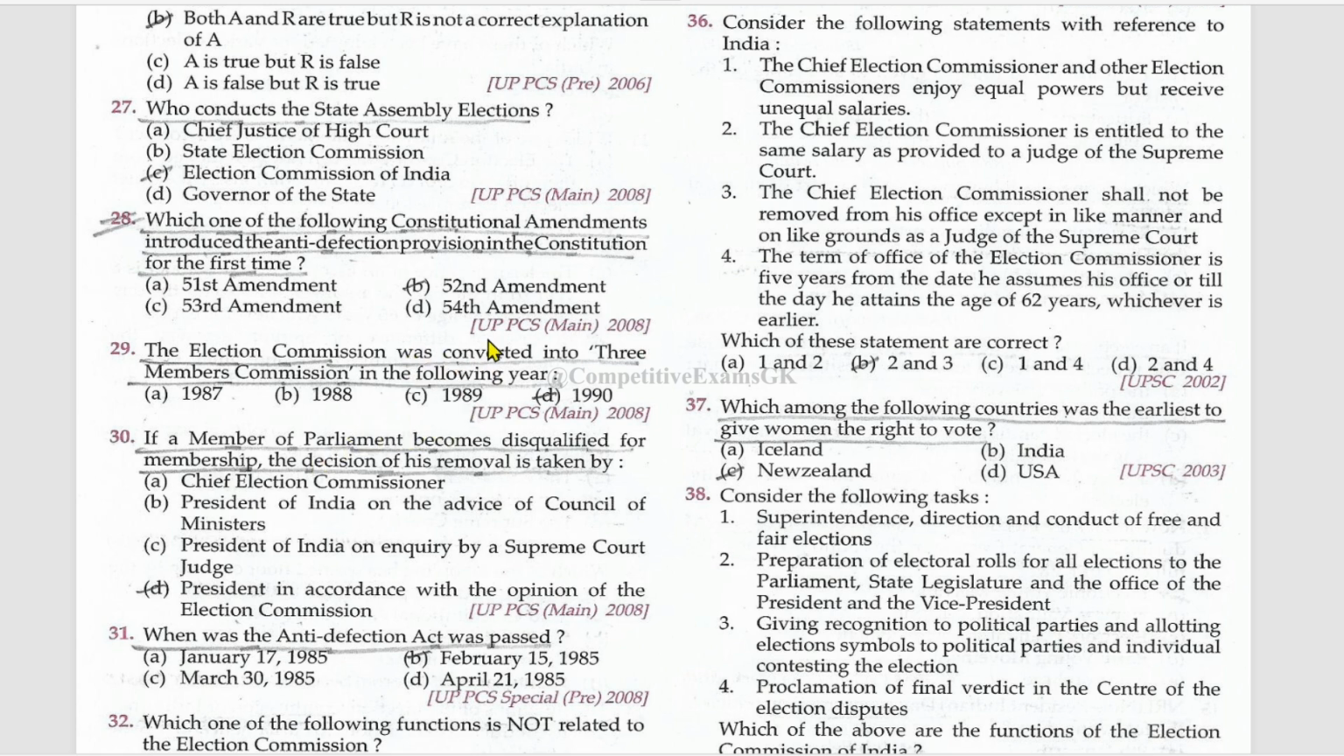Before this was converted into the three-member commission, how many members were there in the commission? Mention that in the comments.